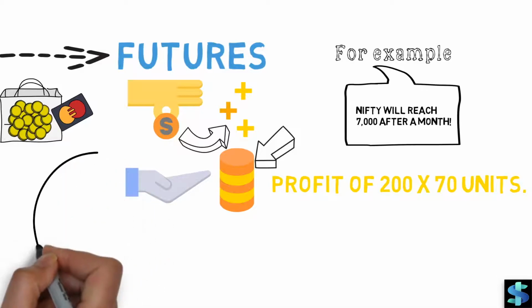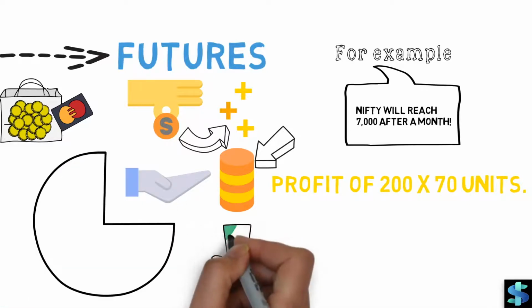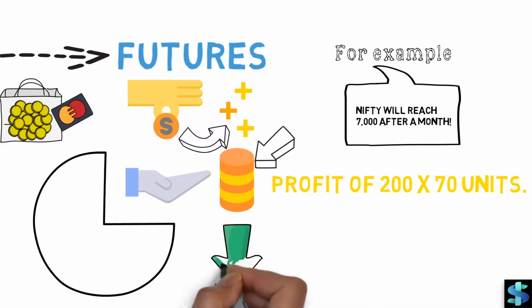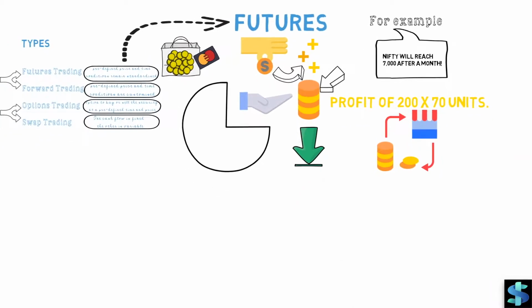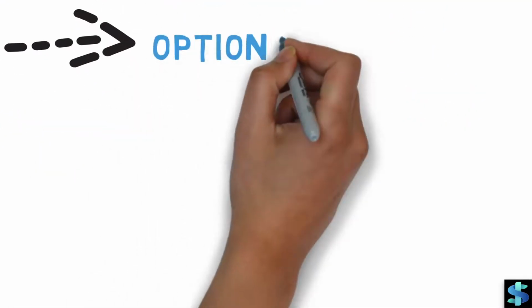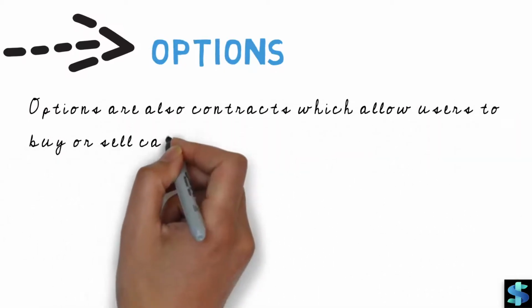The futures are bought by not paying the whole value but only a limited amount of premium. If Nifty goes lower than 6,500, then the seller of the futures contract is in profit and he or she gets to keep the premium put by the buyer. A future buyer needs to refill the account each day if he or she is going in loss to keep the contract alive. Options. Options are also contracts which allow users to buy or sell call and put options.